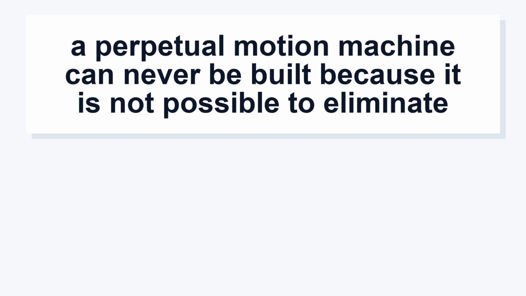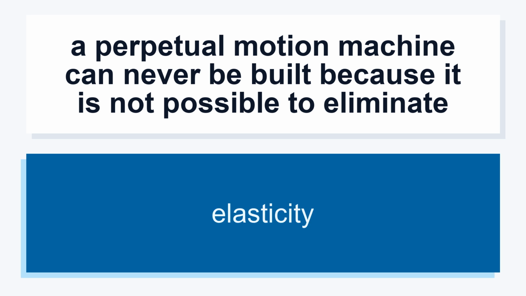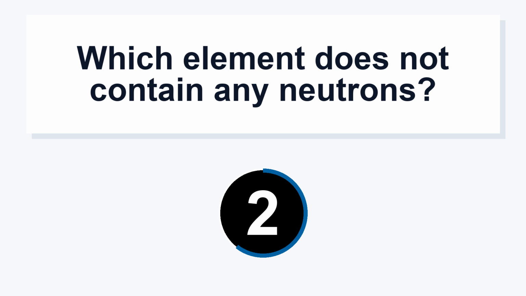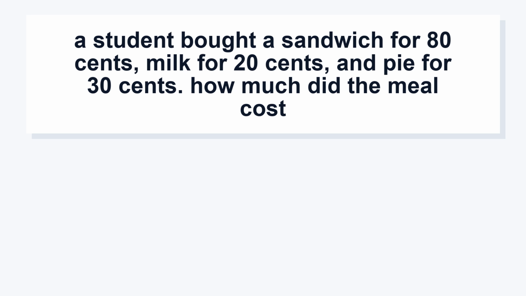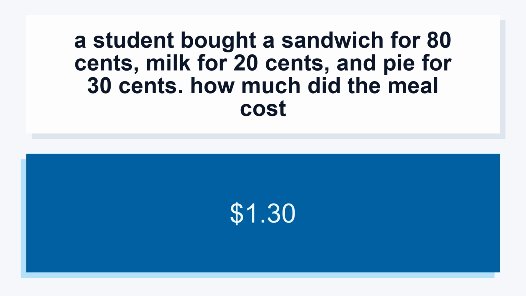A perpetual motion machine can never be built because it is not possible to eliminate elasticity. Which element does not contain any neutrons? Hydrogen. A student bought a sandwich for 80 cents, milk for 20 cents, and pie for 30 cents. How much did the meal cost? $1.30.